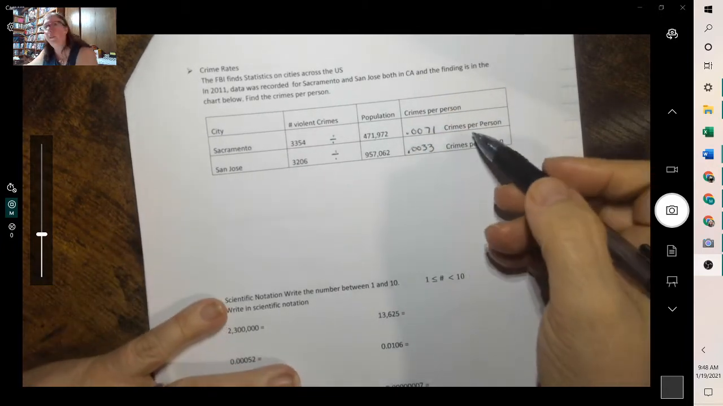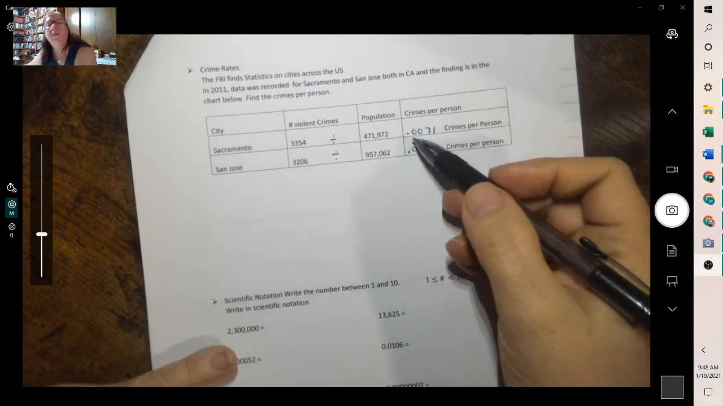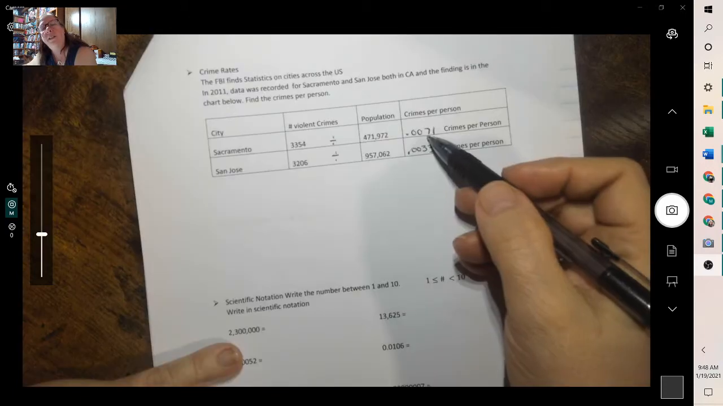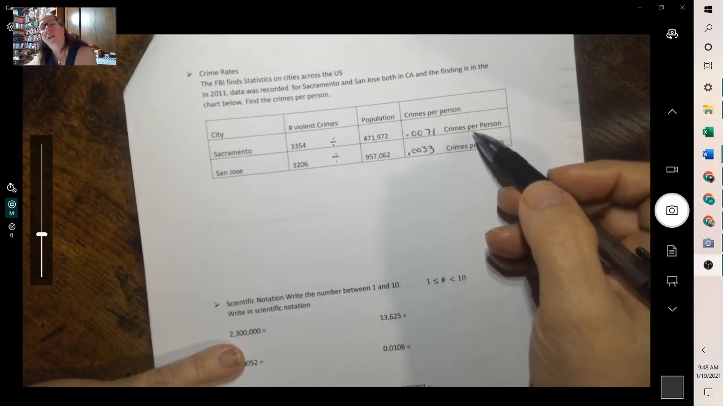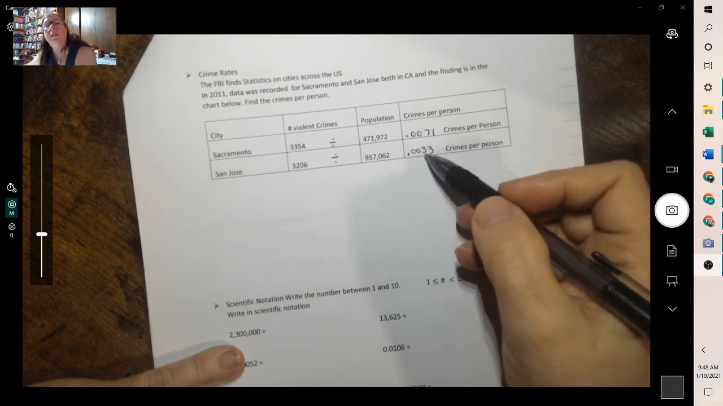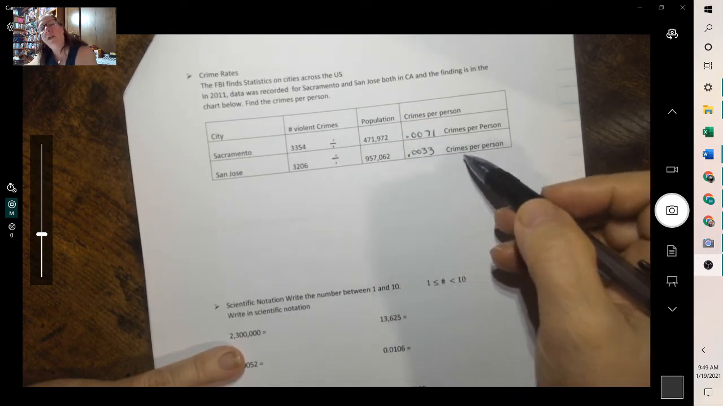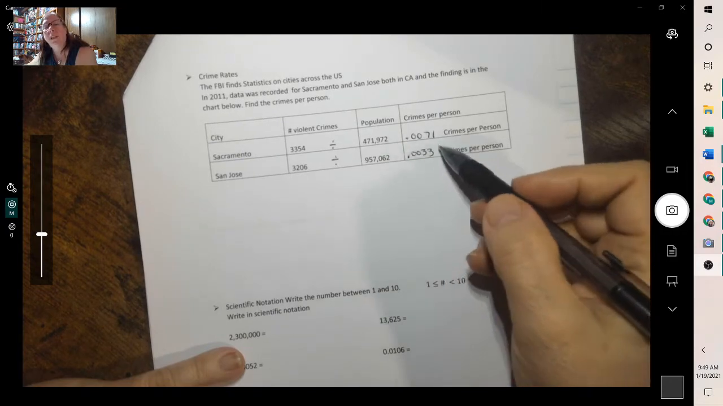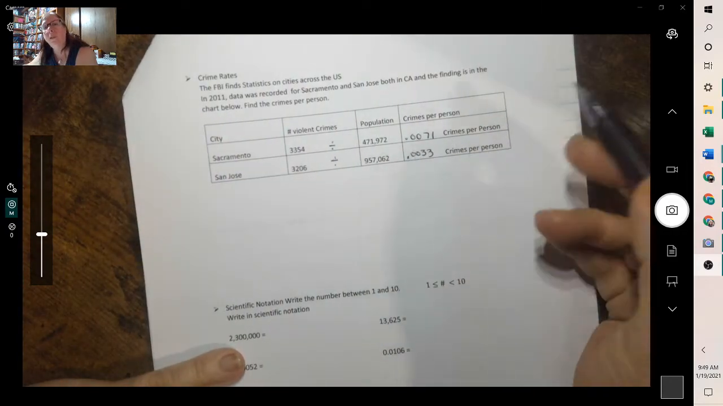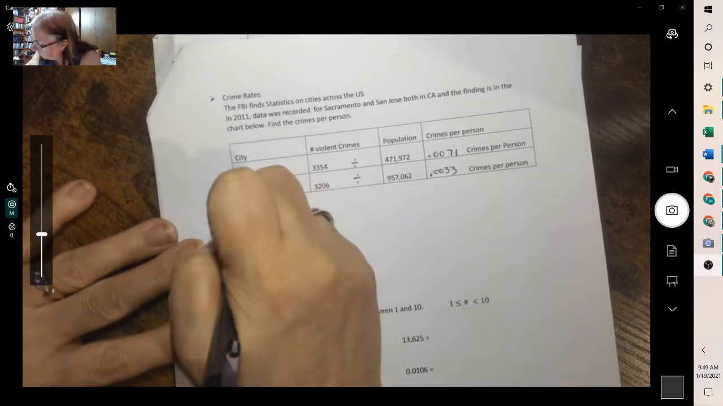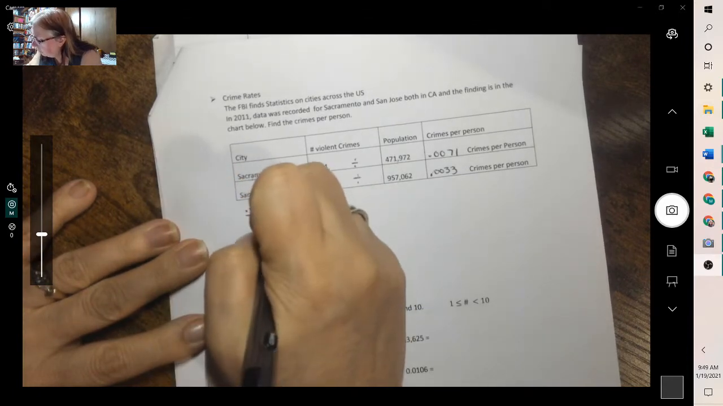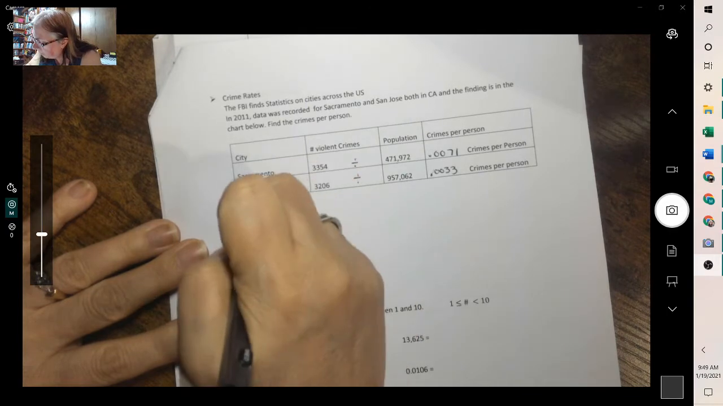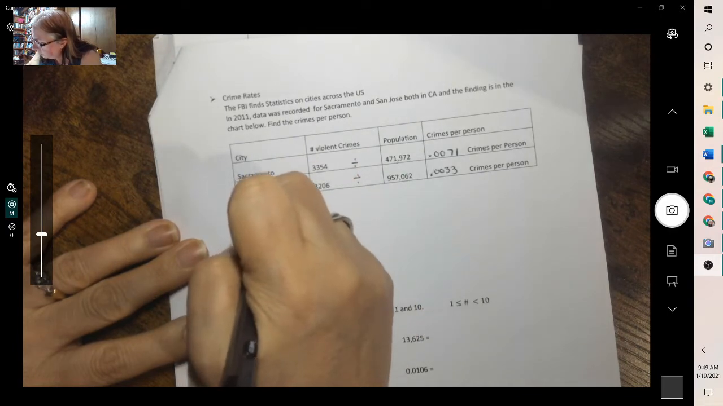Now that's really small to try and say there's tens, hundreds, thousands, 700,000 crimes per person, 3,000th crimes per person. When that happens and it's that small, we can rewrite it. Look at 0.0071 crimes per 1 person.